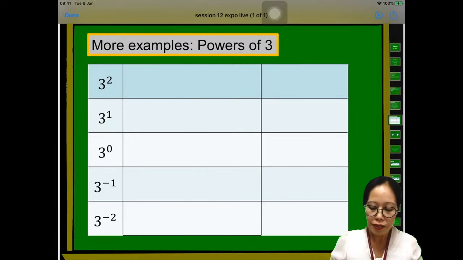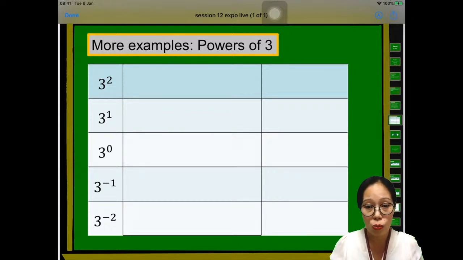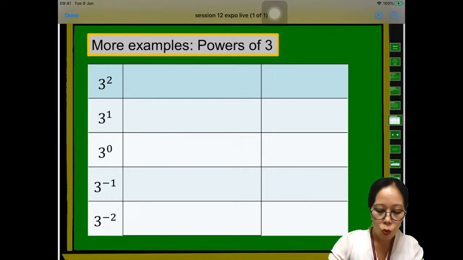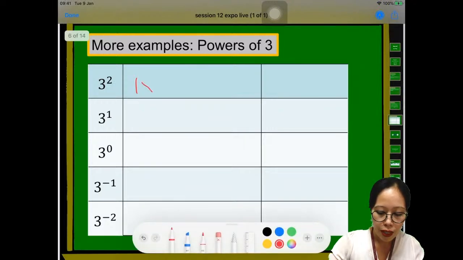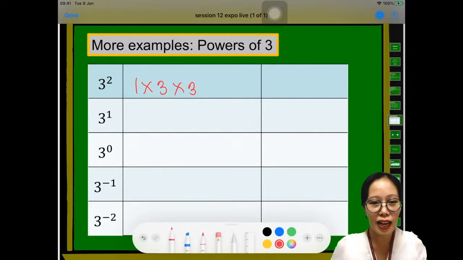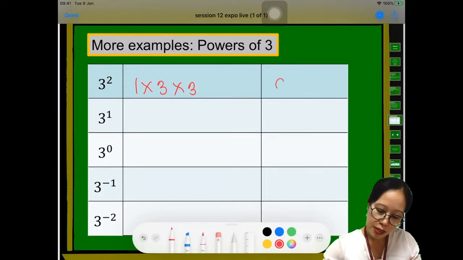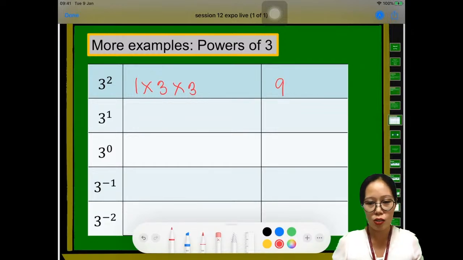We have here 3 squared, right? How are we going to read that? 3 squared. So since it is positive, we're going to do multiplication. So 1 times 3 times 3. So I multiplied 3 2 times because we have an exponent of 2. So 1 times 3 times 3, of course, the answer is 9, right? Oh, it all makes sense.